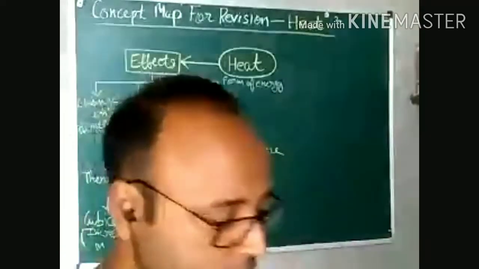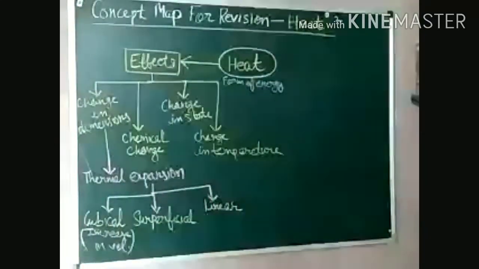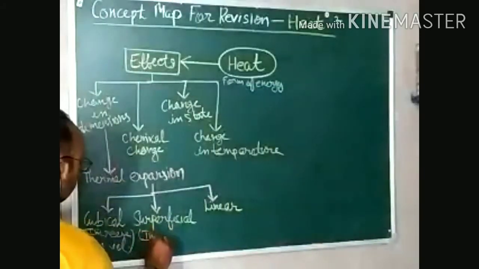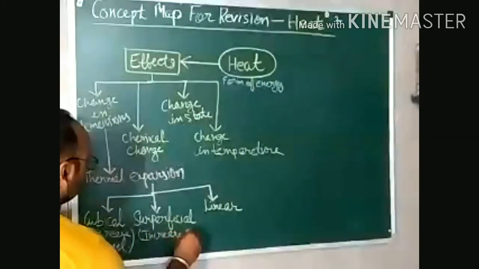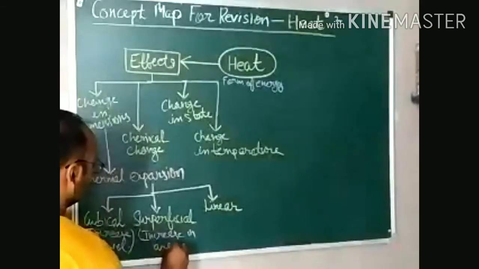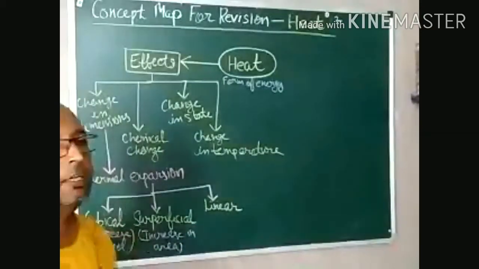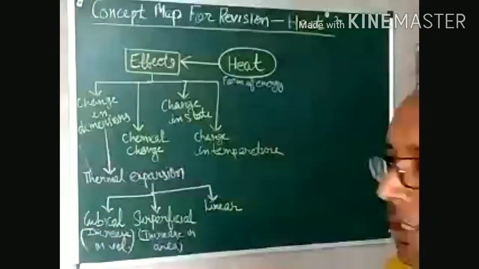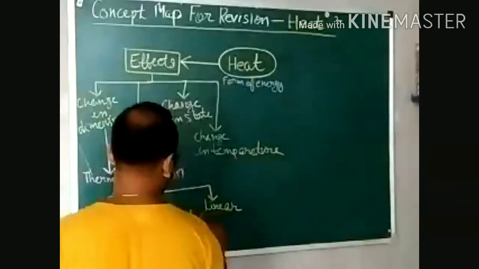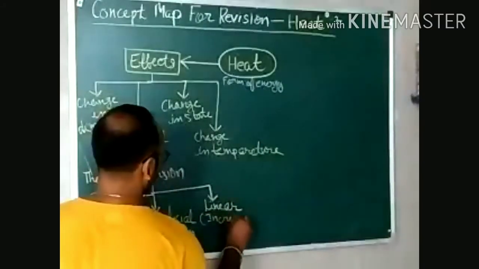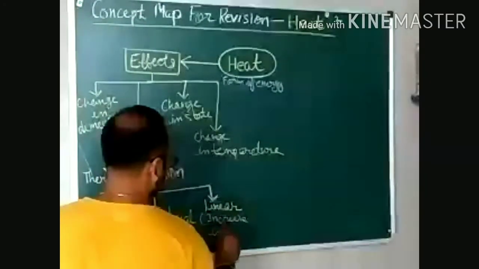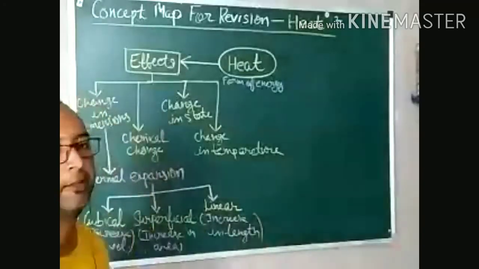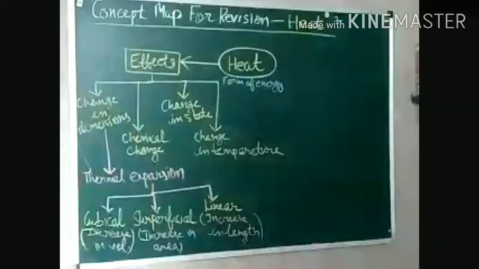Now the second is superficial. Superficial means increase in area. And third is linear. As from its name, it's very clear, that is increase in length. Right? Till here, it's clear to everyone?